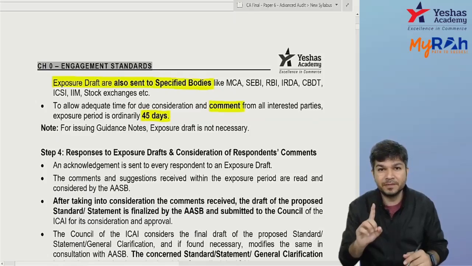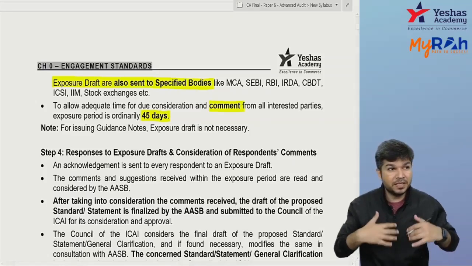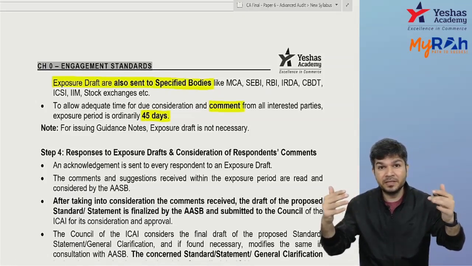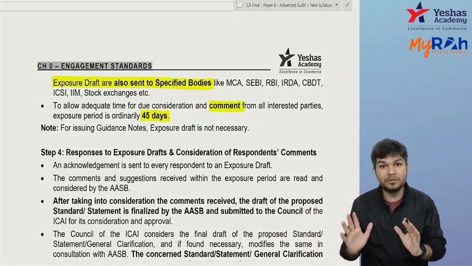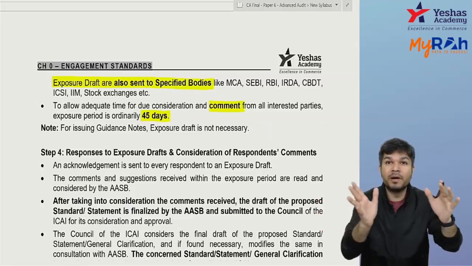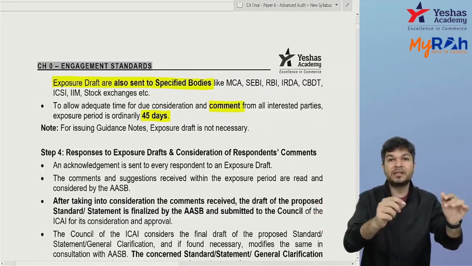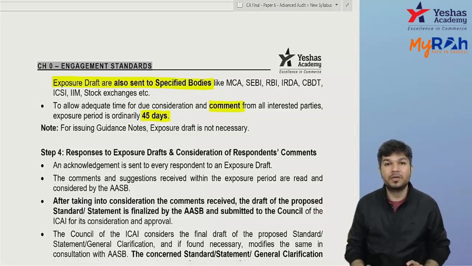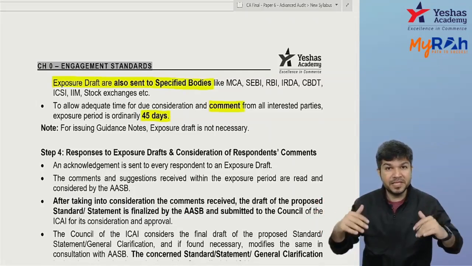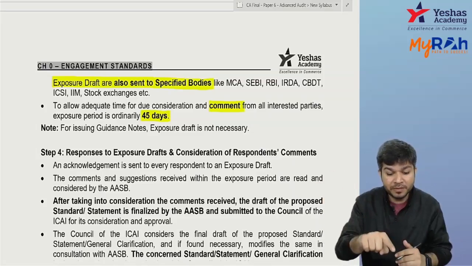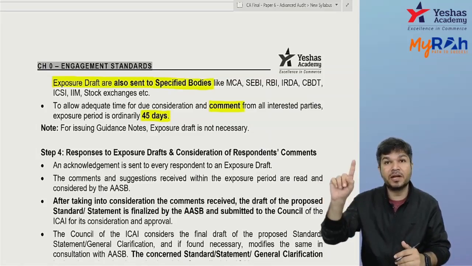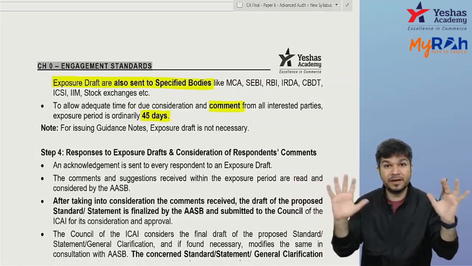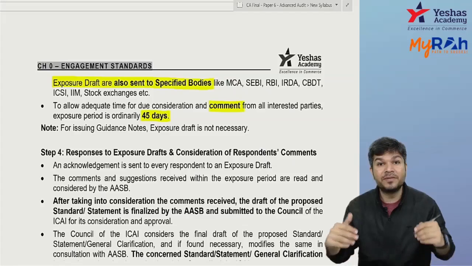Okay, I repeat. Where do we need a standard? AASB identifies it, they prioritize it, and for preparation, they have study groups. The study group gives them a preliminary draft. The preliminary draft is approved by the chairman of AASB. Then it's circulated to council members. Now the exposure draft comes up, which is exposed to the public at large, and it is also sent to specified bodies. We give them 45 days for comment.